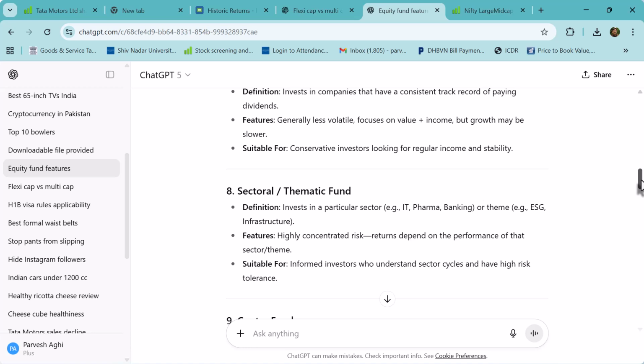Okay. Now, why they are riskier? Because they park all of your money in only one sector. Something happens wrong to the sector. Suppose the government announces something, for example, IT sector. Now today, all the IT stocks are coming down because of the visa announcement which came in America, where new visas will be issued at a very high price. So it has dampened the spirits, and IT companies are today falling because of that announcement. So if you have invested in the IT sector, then today is the day when you're going to get very negative returns, and maybe in the coming time, it will perform poorly. So you take a risk when you're investing in a thematic fund.